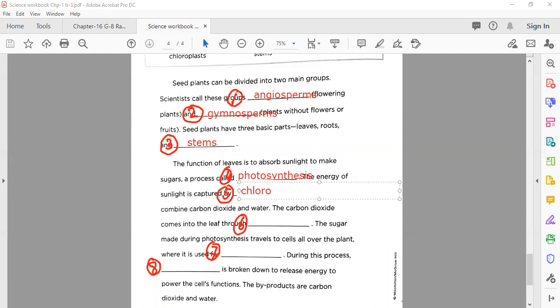Chloroplast. Well done. Very nice, my dear. Good. The carbon dioxide comes into the leaf through dash. Again, the opening, the gate, or you can say the main door or the small holes that are present in the cell. What we name that?